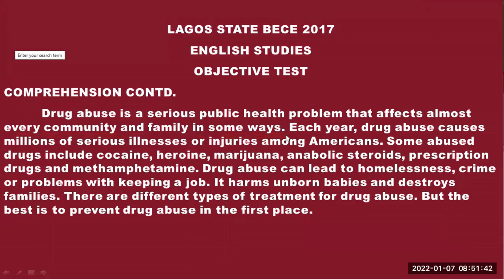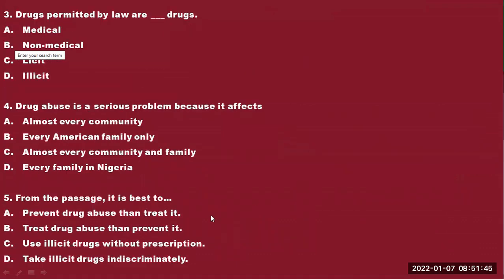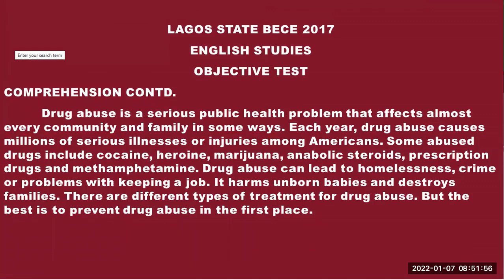Then let's head back to question number 5, the last question actually. From the passage, it is best to, all right, prevent drug abuse. That was the option we picked. So let's head back to the passage. Actually, the last sentence in the last paragraph says that it is better, but the best is to prevent drug abuse in the first place. So you can see we have found that all the options we picked are correct. And once we are convinced that we have picked the correct option, then we are through with the questions.